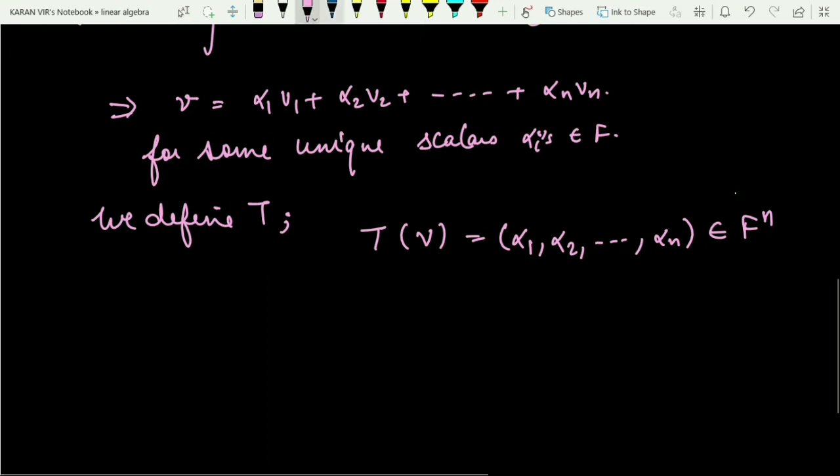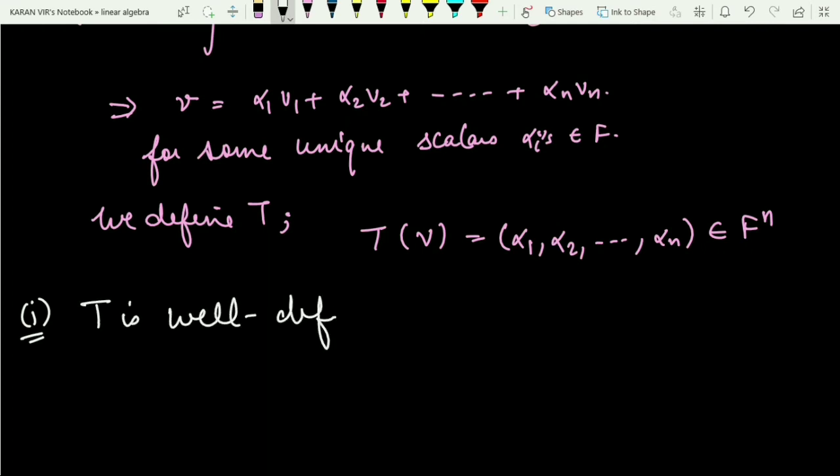First of all, what is required to prove is that T is well defined. And how do we prove it is well defined?